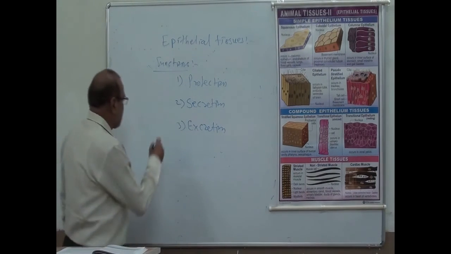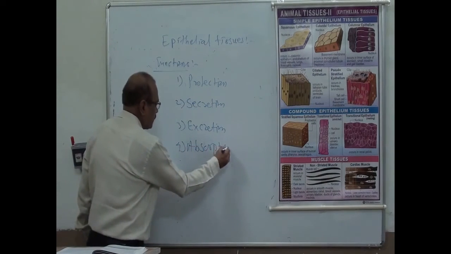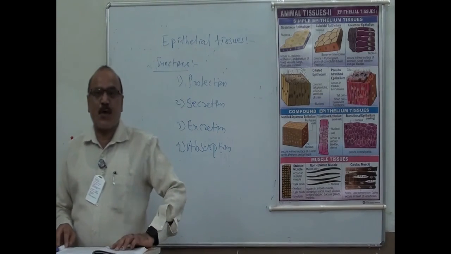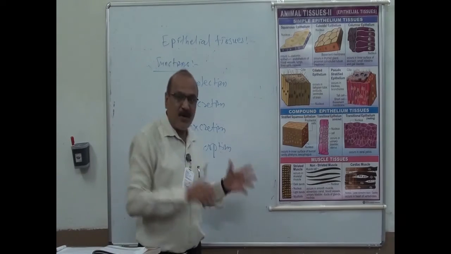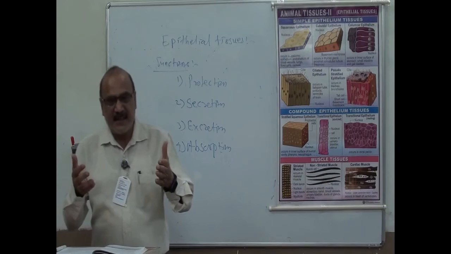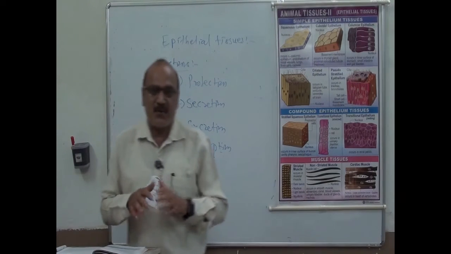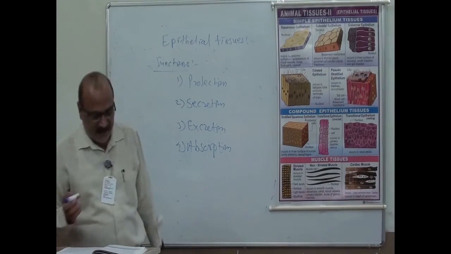Then absorption. Epithelial cells such as columnar epithelial cells are useful for the absorption of nutrients in the small intestine. In the small intestine, the internal lining has villi, and these villi are useful for absorption. So here epithelial tissues are there.